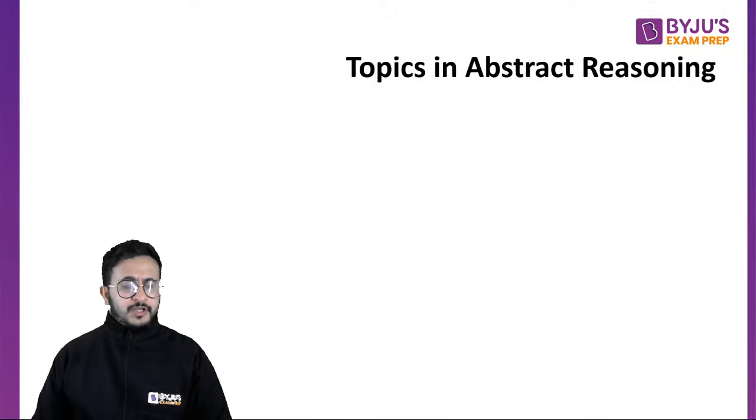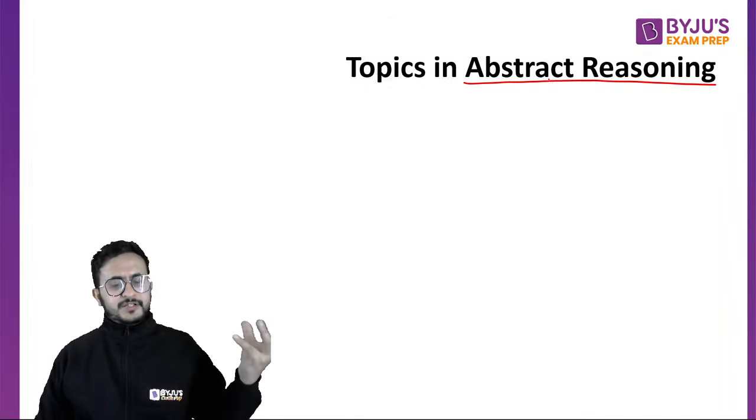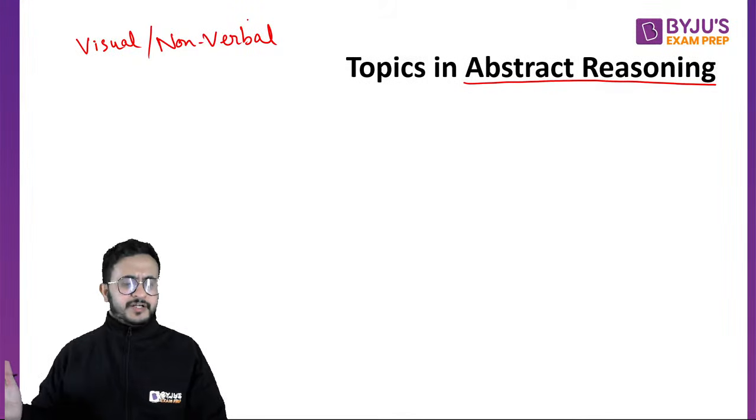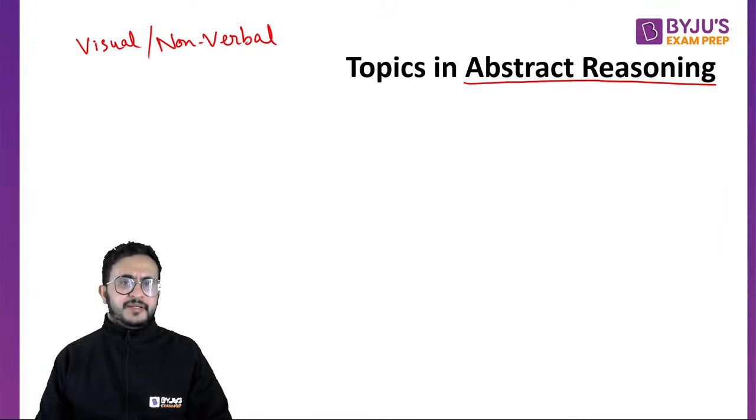Now, abstract reasoning. If you are studying for the first time, if you opened your book for the first time and heard this topic, abstract reasoning, you will not understand it. Many times you will search abstract reasoning and not get what it is, right? Somewhere you will hear it as visual reasoning. It is also called non-verbal reasoning. In most places you search for non-verbal reasoning, you will get content for it, right? That is the most appropriate name, non-verbal reasoning, because it does not have words, it has images. That's why it is also called visual reasoning.